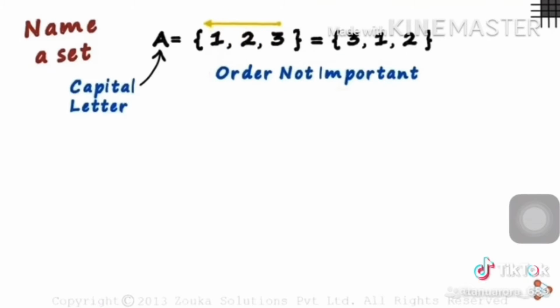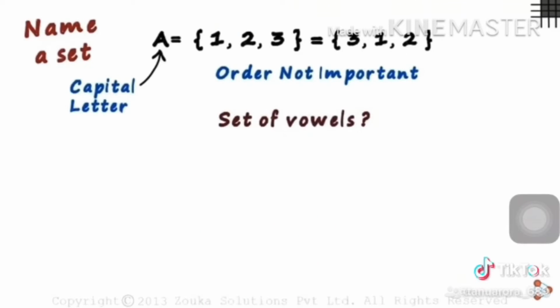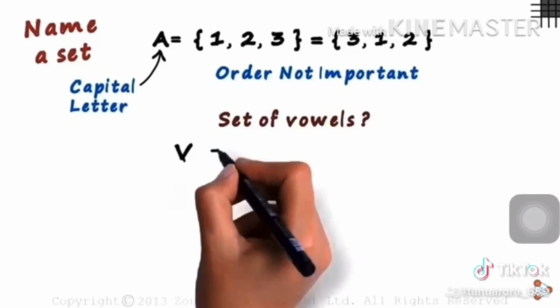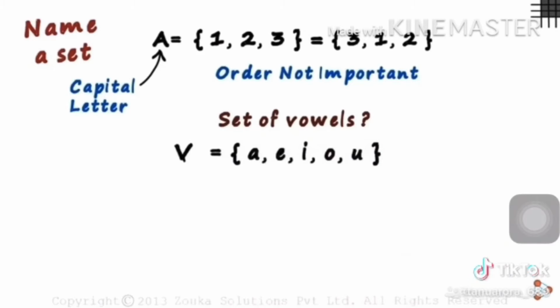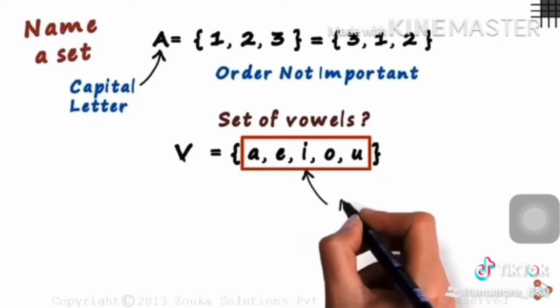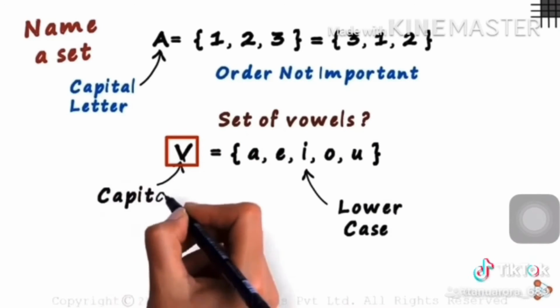But what if you were asked to write the set of all vowels? We can name the set as capital V. We can write the whole set as a, e, i, o, u inside curly brackets. The other important thing to know is that if the set contains letters as its elements, we preferably write them as lowercase letters. And the name of the set is always written using capital letters.